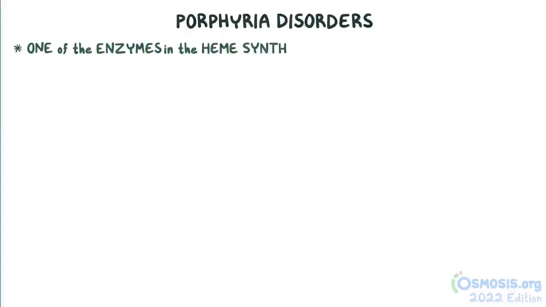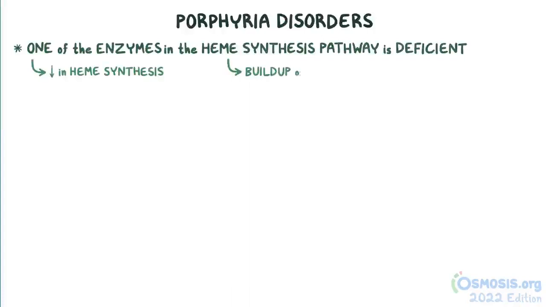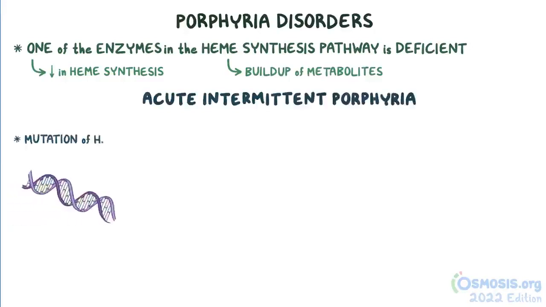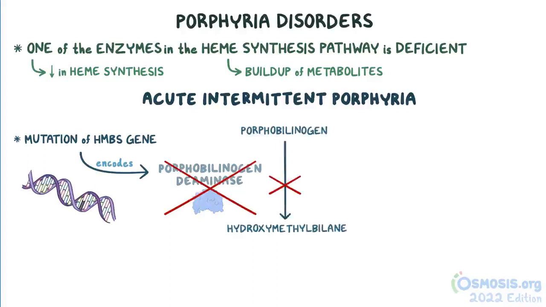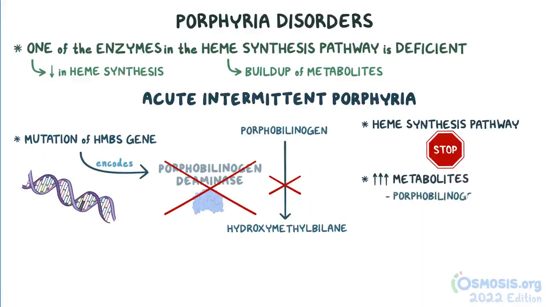So the porphyria disorders occur when one of the enzymes in the heme synthesis pathway is deficient, which causes a decrease in heme synthesis and a buildup of metabolites formed in the earlier steps of the pathway. Now, individuals with acute intermittent porphyria have a mutation of the HMBS gene, which codes for the enzyme porphobilinogen deaminase. Without this enzyme, porphobilinogen cannot be converted to hydroxymethylbilane, and the heme synthesis pathway cannot continue. Furthermore, it causes the buildup of the earlier metabolites like porphobilinogen and aminolevulinic acid, which can be toxic to the